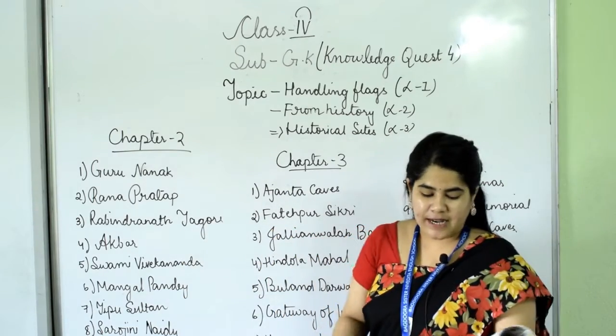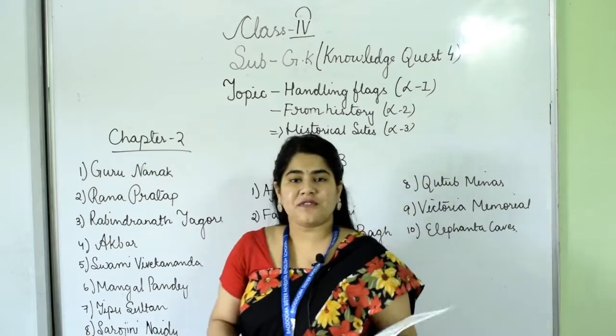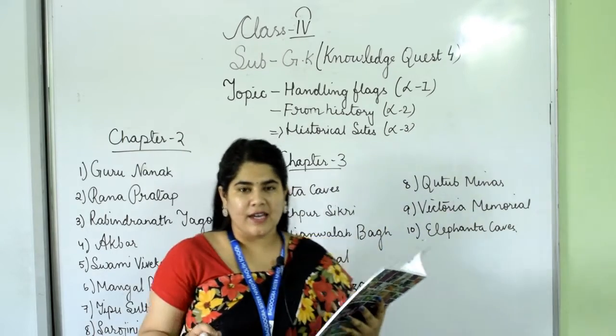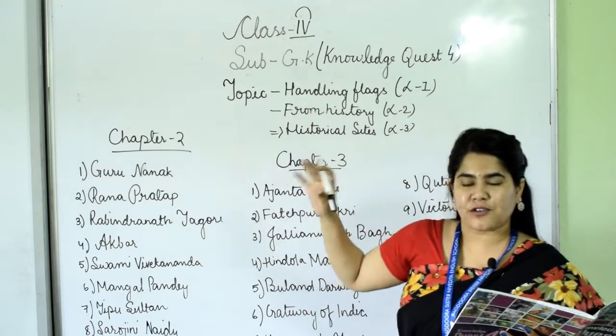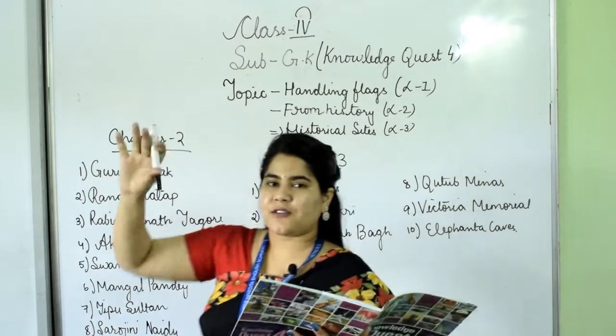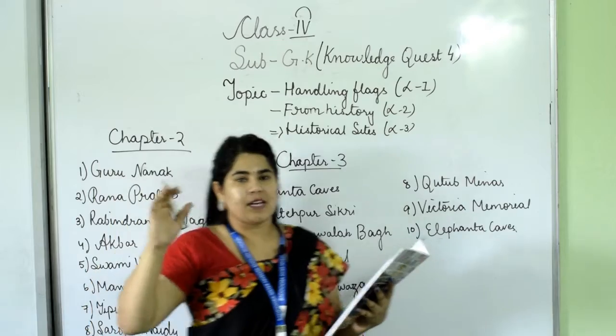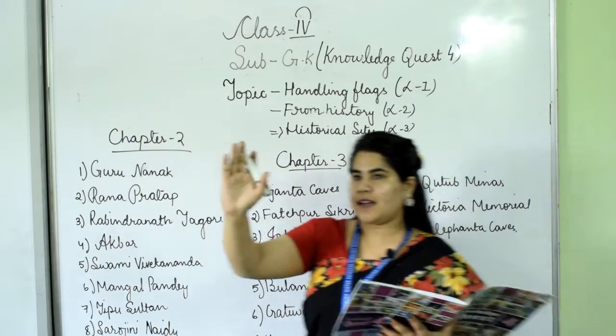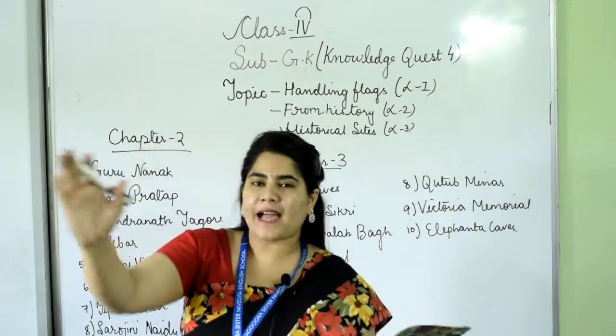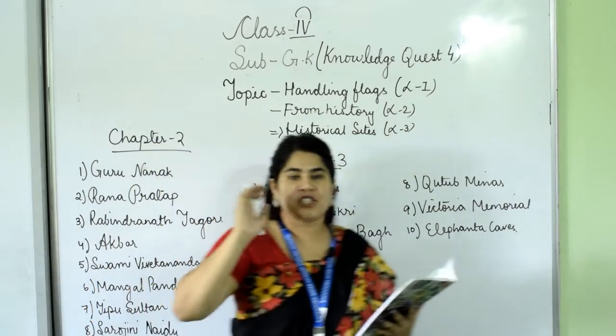Our national flag is a symbol that identifies our country. Different countries have different flags, but when we see among all the flags, we can clearly identify which flag denotes which country.